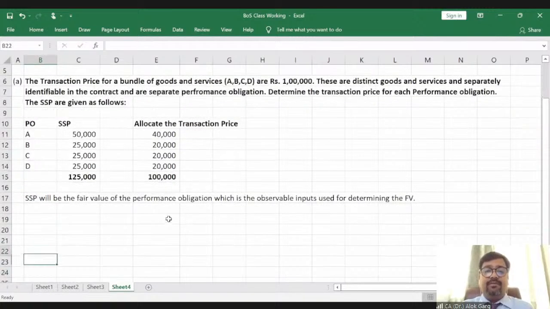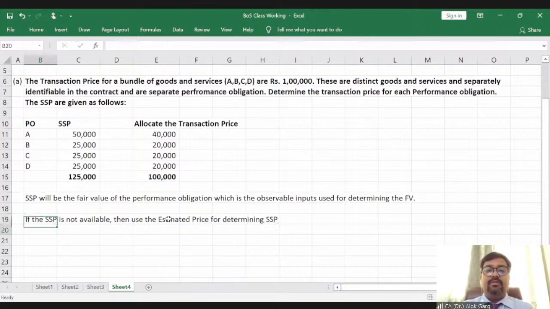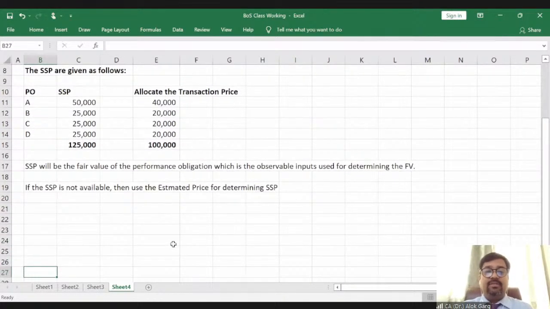Now, if the standalone selling price is not available, then the standard says to use the estimated price for determining the standalone selling price.